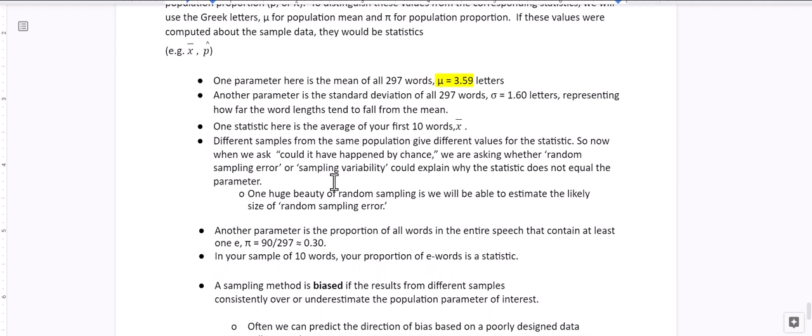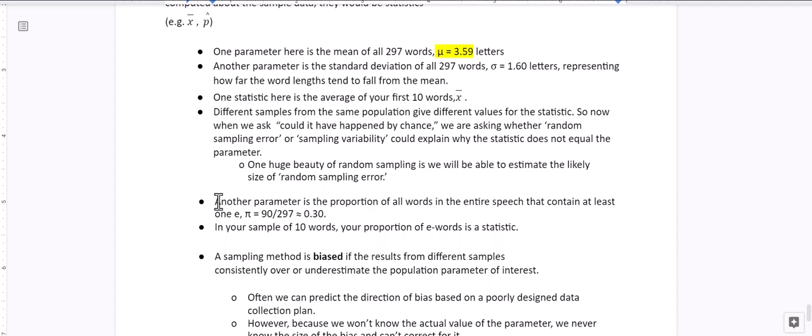And so you can kind of read this. The one in the survey that I asked you about is the proportion of words in the entire song that contained at least one E, and it was 0.3. So you can go back to StatCrunch on your own and see how close we were to the letter E from our sampling distribution.